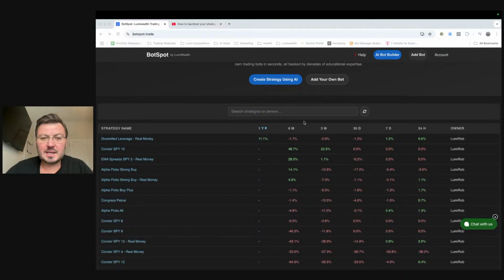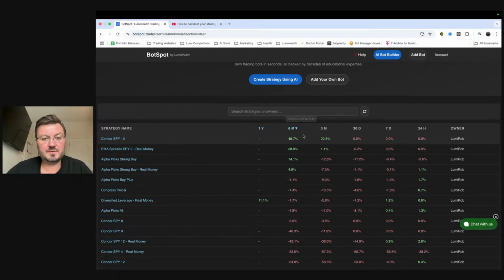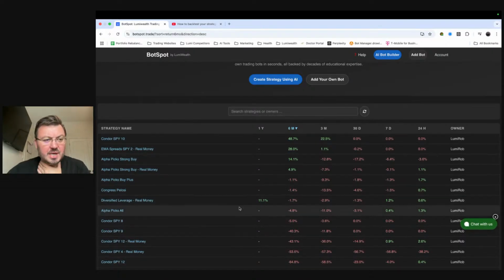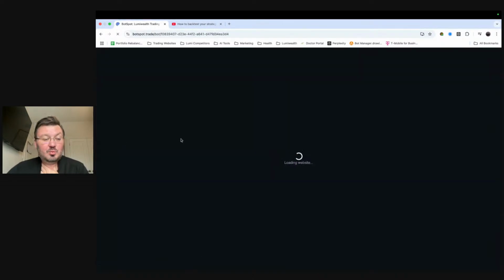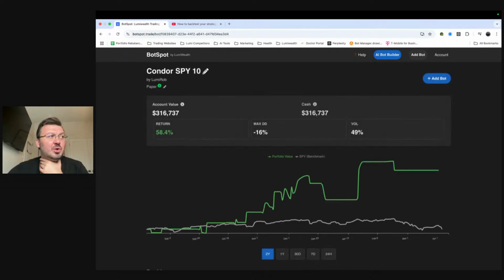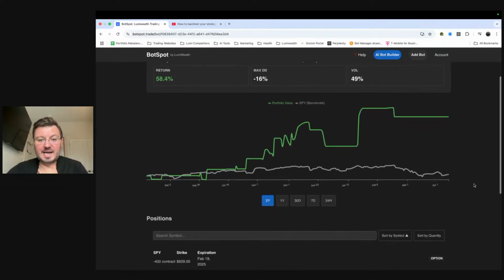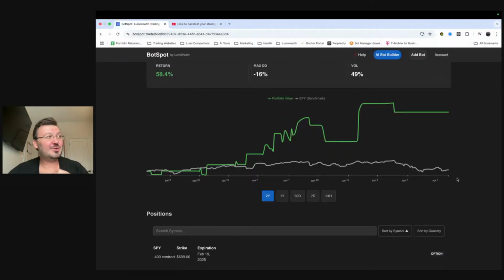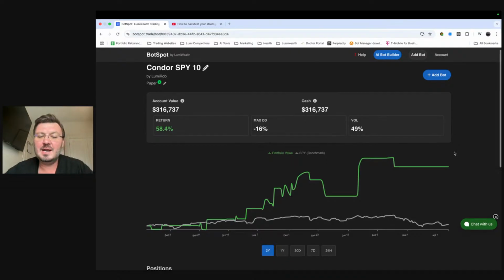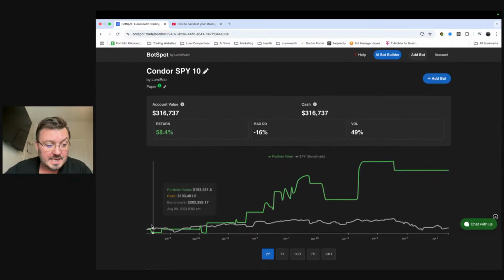So up here, let me sort this by the top for the past 6 months, because a lot of our bots don't have a year track record yet. They're going to be having it pretty soon. But this one, for example, our Condor Spy 10, this one's been doing really, really well. This is a bot that trades iron condors. If you know a little bit of options trading, iron condors basically make money as long as the stock market doesn't move, but we added a bunch of additional stuff to this, checking the VIX and whatever. This one's been doing really well since inception.